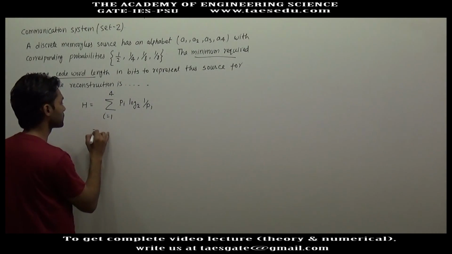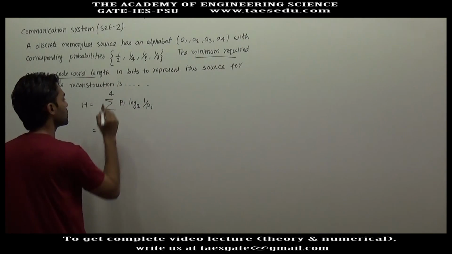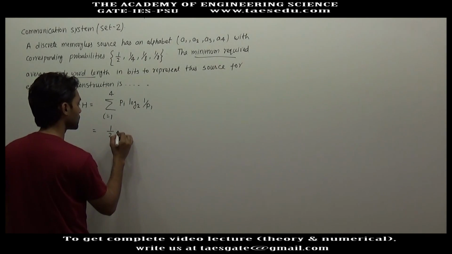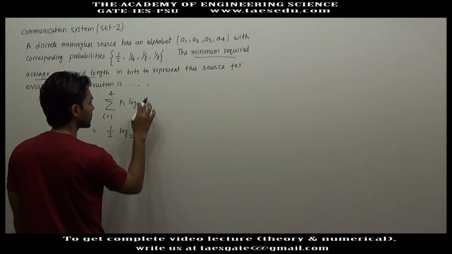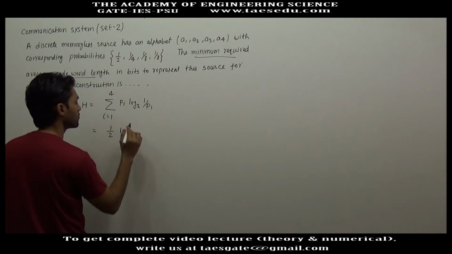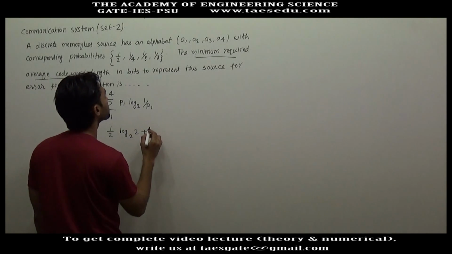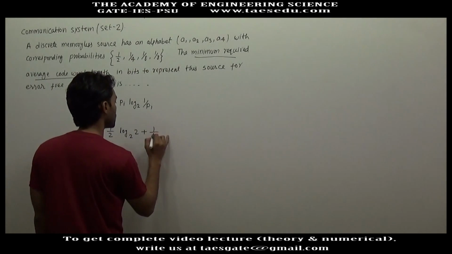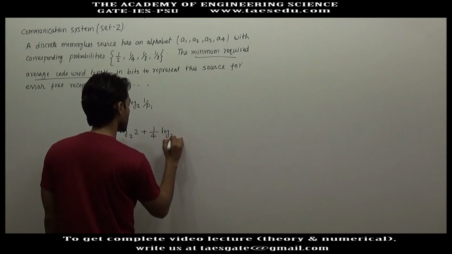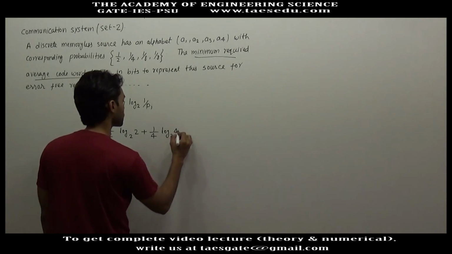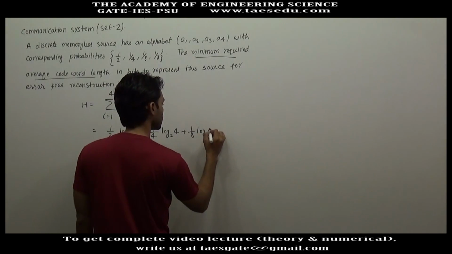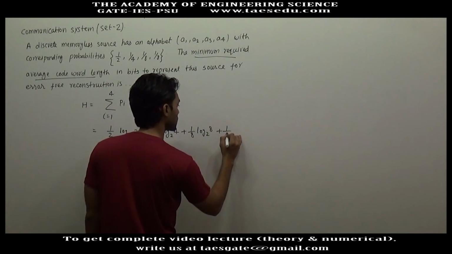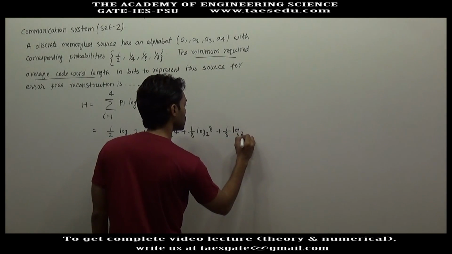So this will be, first probability is 1 by 2 log 2, and 1 divided by 1 by 2 will be 2, plus next is 1 by 4 log base 2 4 plus 1 by 8 log base 2 8 plus 1 by 8 log base 2 8.